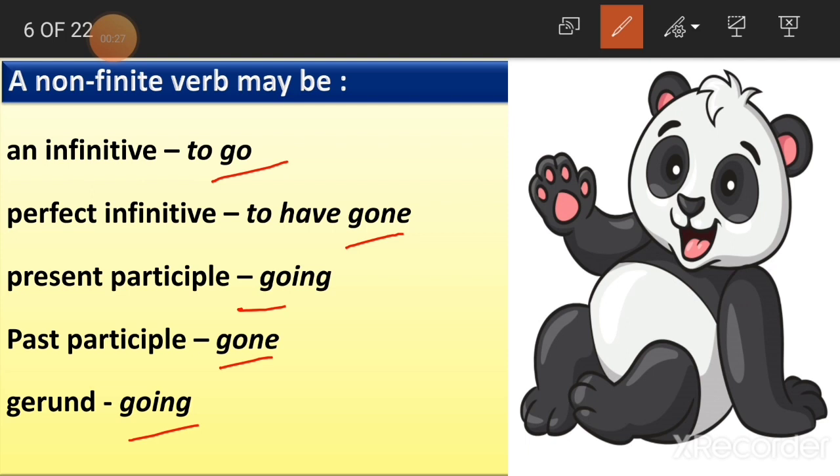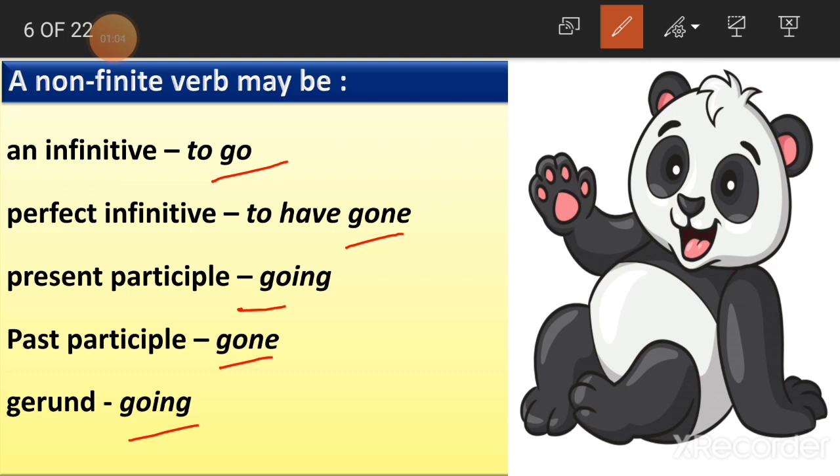The verb form is changing in the non-finite type of sentences, but the subject or the plural or singular form or the tense is not going to be changed. Clear, children? That is going to change in the finite type of sentences. Suppose for example, the first one we'll do. To go. Okay, if I say, I want to go to park.